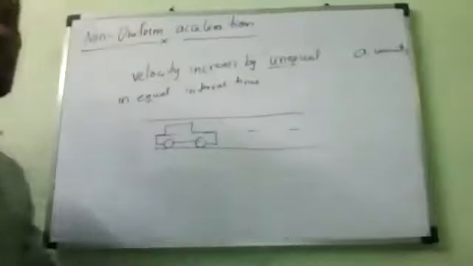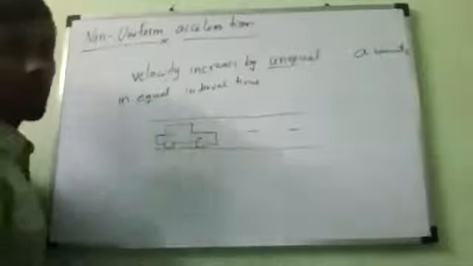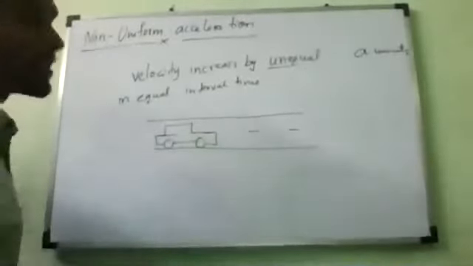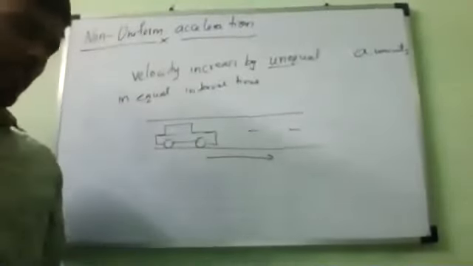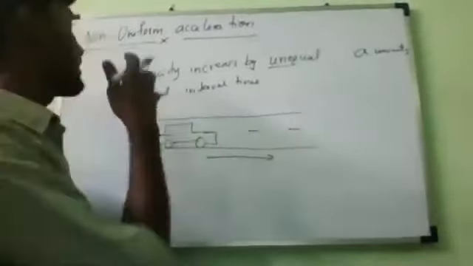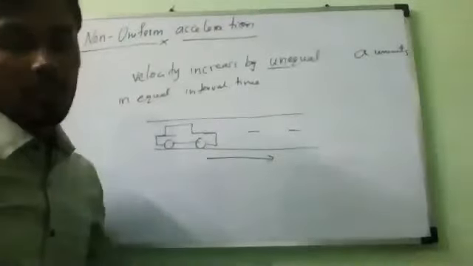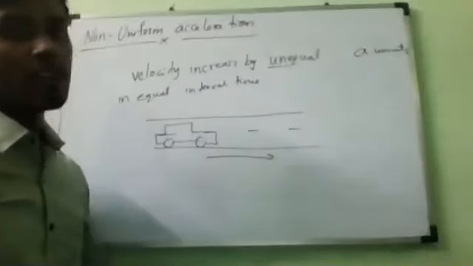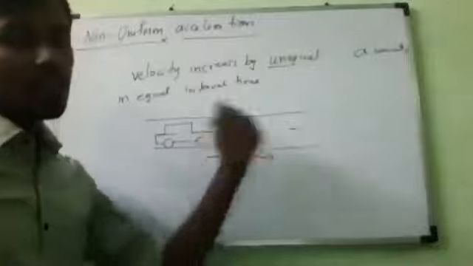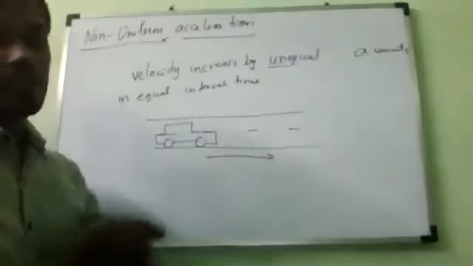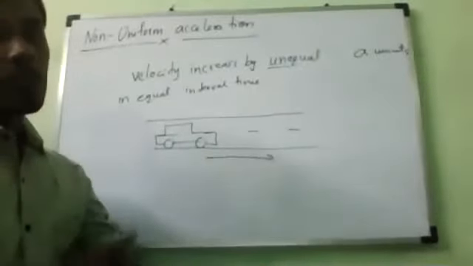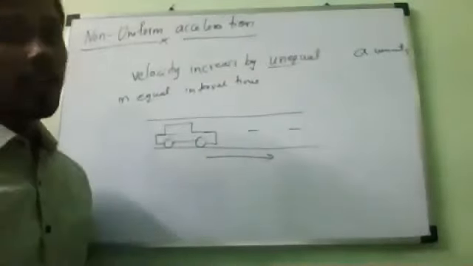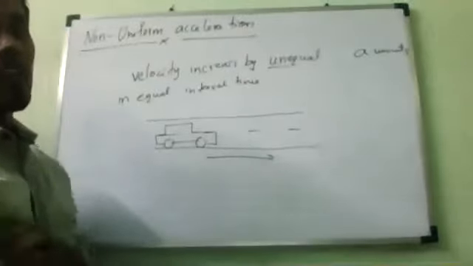So the speed or velocity of a car running on a crowded city road changes continuously. That is why this is called non-uniform acceleration. At one moment the velocity of the car increases, and at another moment it decreases. So the movement of a car on a crowded city road is an example of non-uniform acceleration.